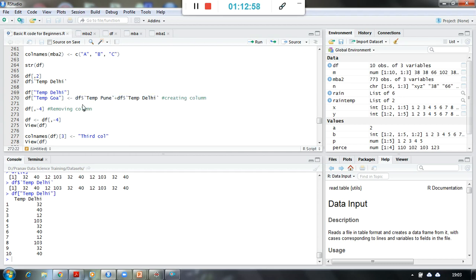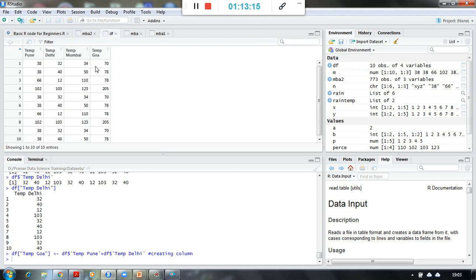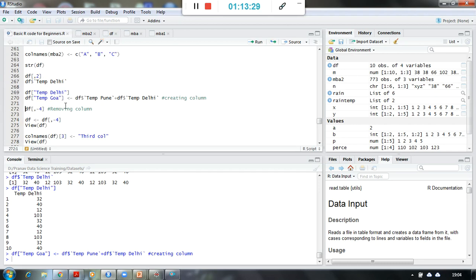So I am saying take all the values from temperature Pune and take all the values from temperature Delhi and add both of them to create temperature Goa, right? So it has been created. You can go and see it over here. You see here the fourth column has been created with the addition of these two temperatures. The fourth column with the addition values are available over here in this particular data frame.